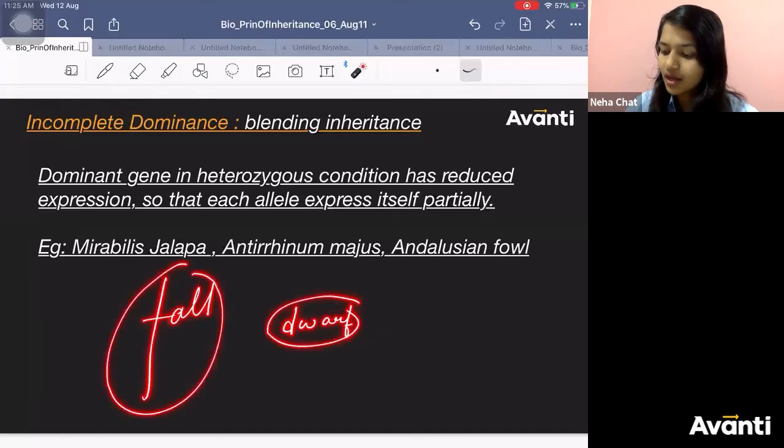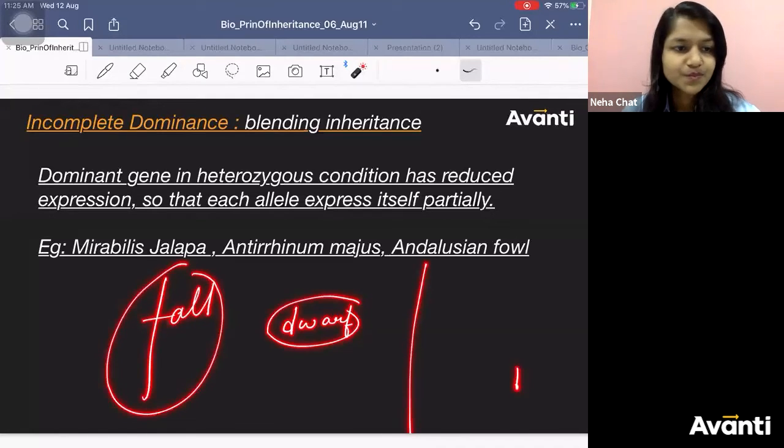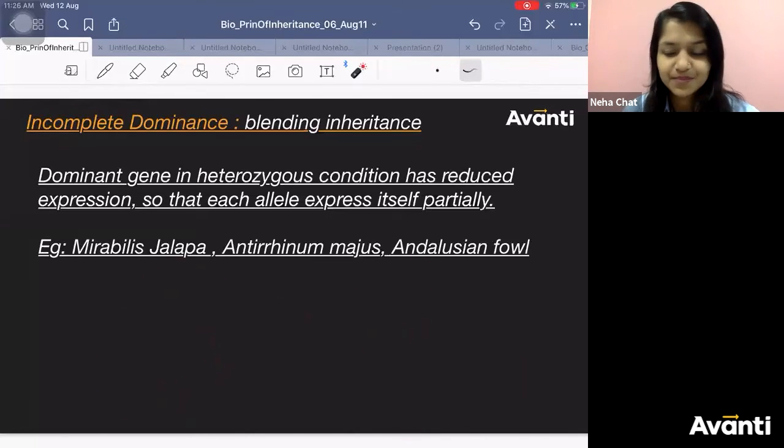Very long and very short. Do we have only these two possibilities? No, right? We have intermediate sizes. Yes or no? What is happening? Blending.